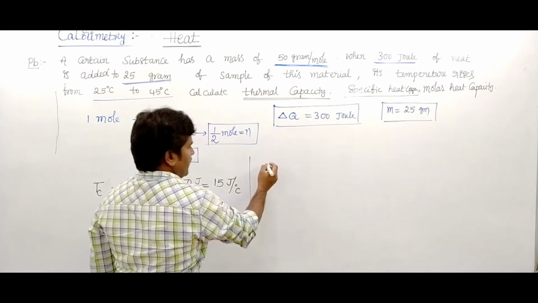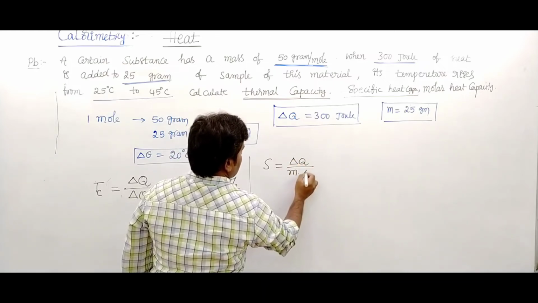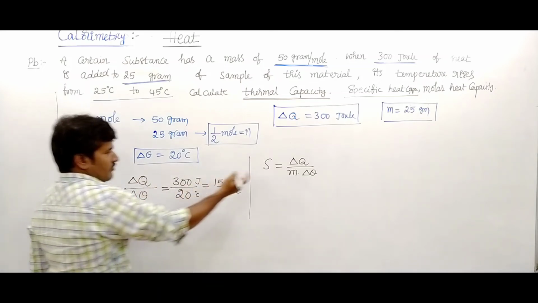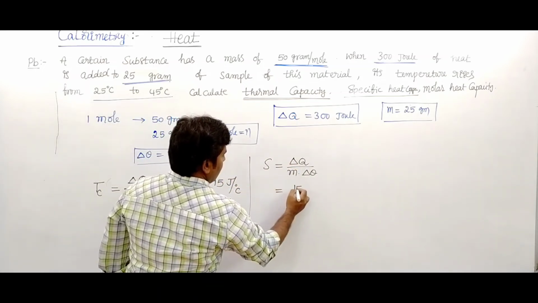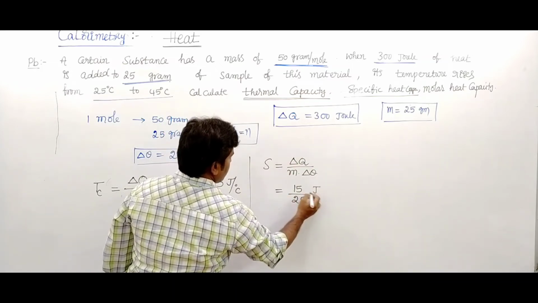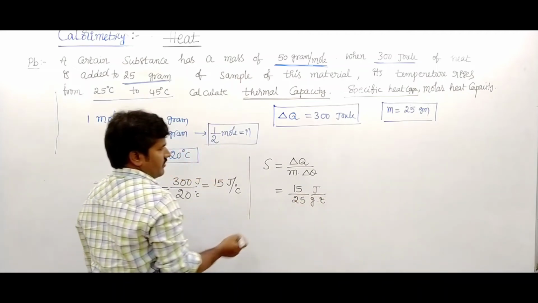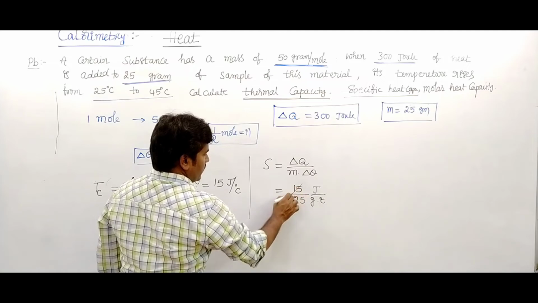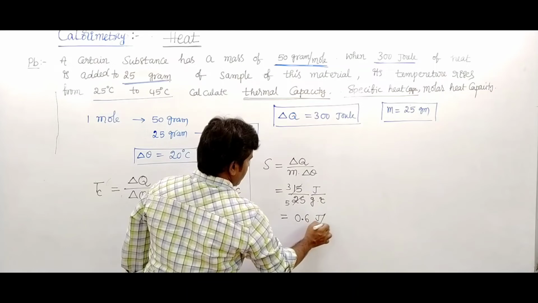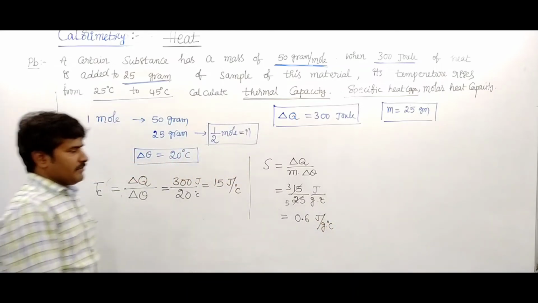Again, we want the specific heat capacity. Specific heat capacity S equals delta Q upon M into delta theta. We know delta Q by delta theta is 15, so it is 15 upon the mass, 25 gram, joule per gram degree Celsius. Its value becomes 0.6 joule per gram degree Celsius.